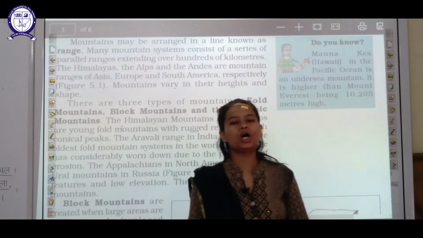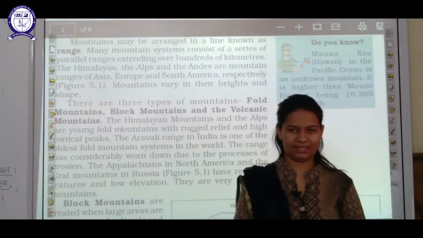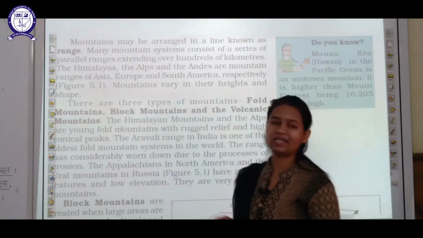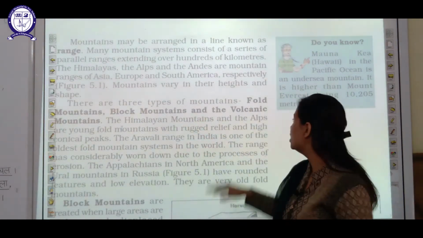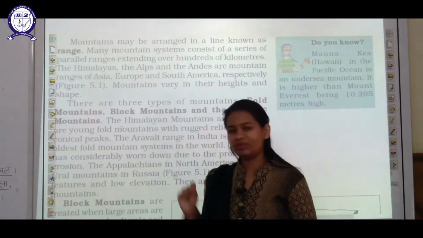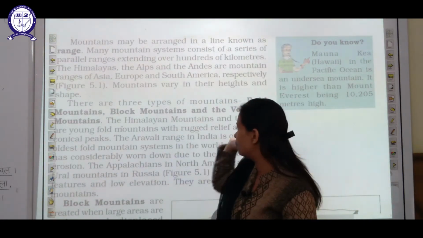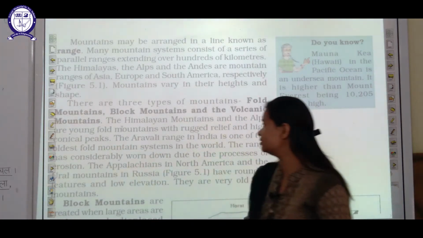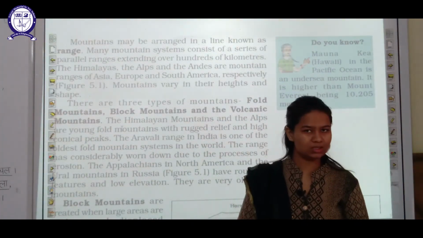Now if we talk about types of mountains, then basically there are three types of mountains. The first one is fold mountains, the second one is block mountains, and the third one is volcanic mountains. Now let's study about these in detail.